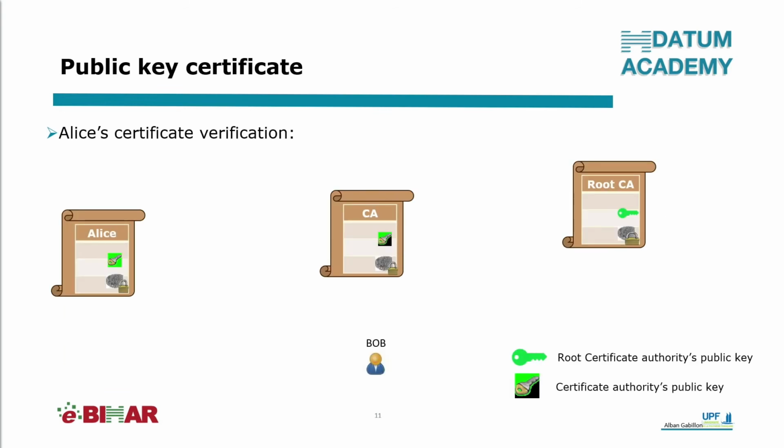Let us go back now to the verification of Alice's certificate. To fully verify Alice's certificate, Bob must first verify the digital signature appended to Alice's certificate using the certificate authority's public key. Then Bob must verify the digital signature appended to the certification authority's certificate using the root authority's public key. Then Bob must verify the digital signature appended to the root authority's certificate using the root authority's public key, since this certificate was self-signed by the root authority.